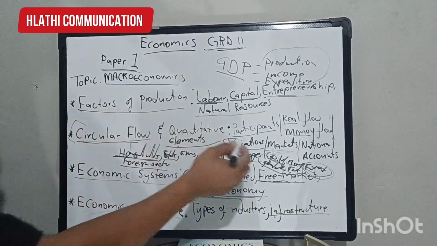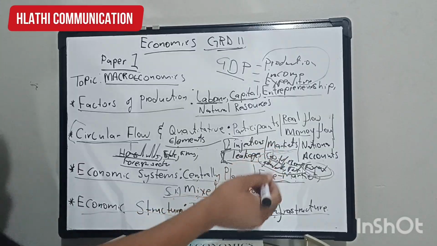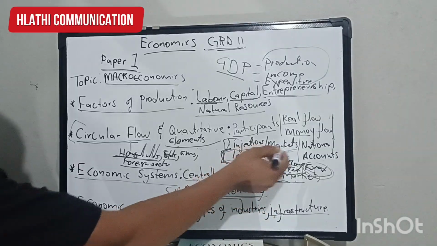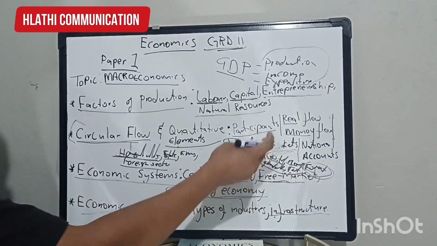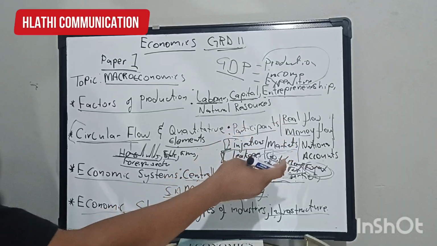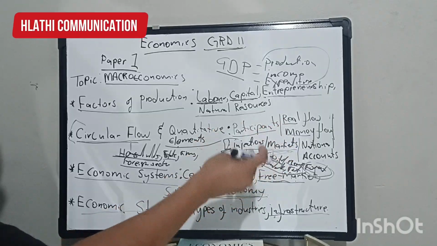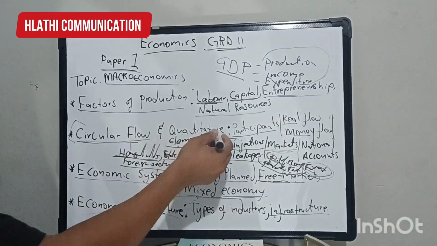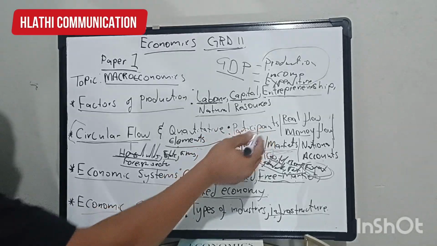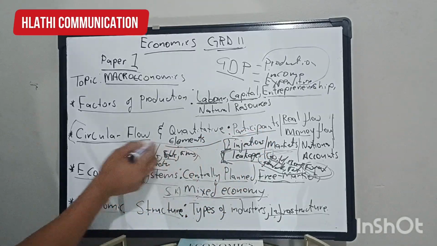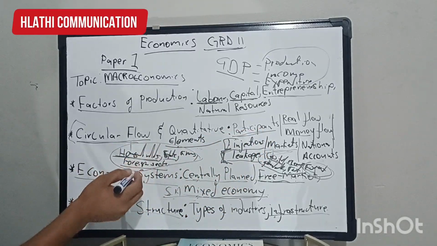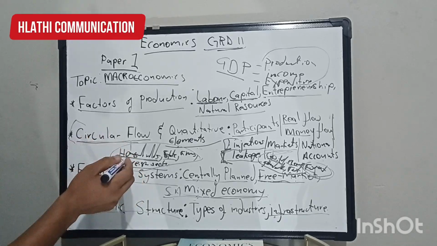They normally prefer markets, whereby you must be able to discuss the markets, which I've listed: capital market, money market, product market, and the factor market. And then you can also give the essays under the participants, whereby you are able to discuss the four main participants of the open economy.